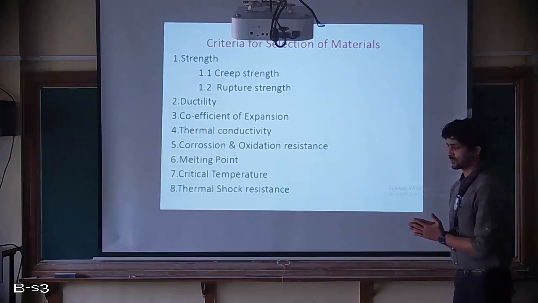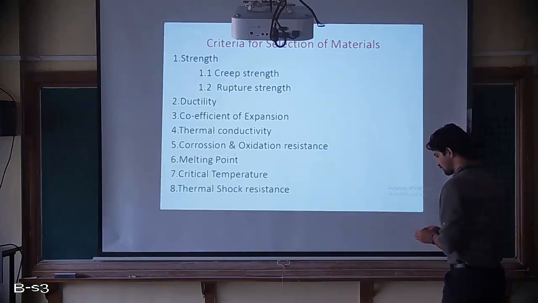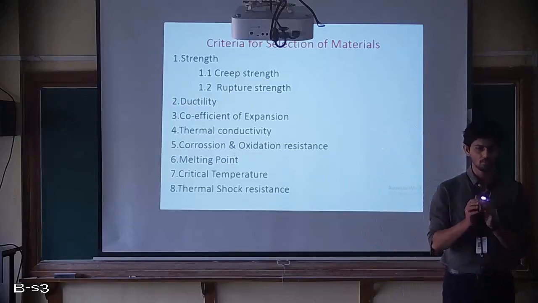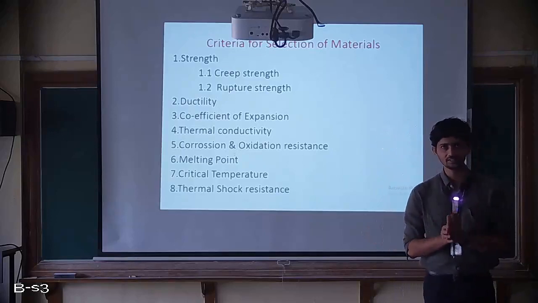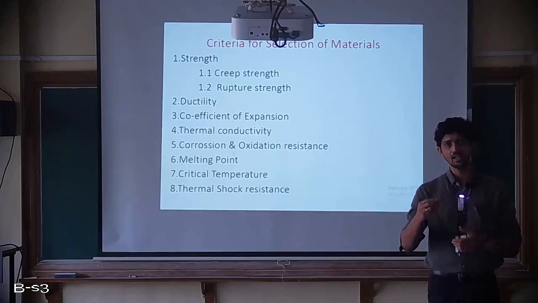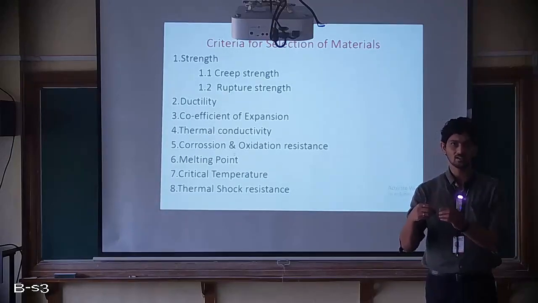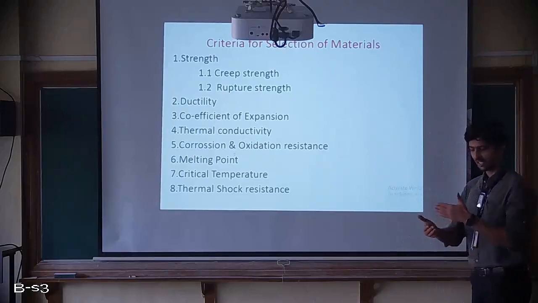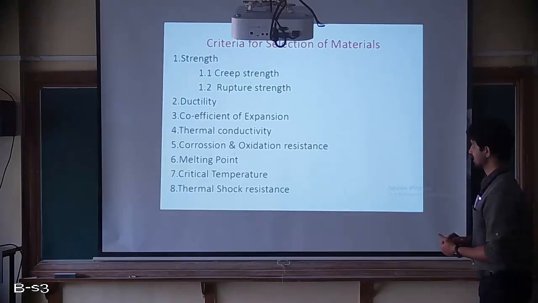Similarly, the rupture strength. Suppose there is a hot spot in a combustor because of deposition of unburnt fuel. If the heat is very high, then that particular part of the combustor will become a hot spot and will rupture. So the material should have higher strength, that is rupture strength. That's just an example. Similarly, we can apply all this to each and every component of a gas turbine engine.